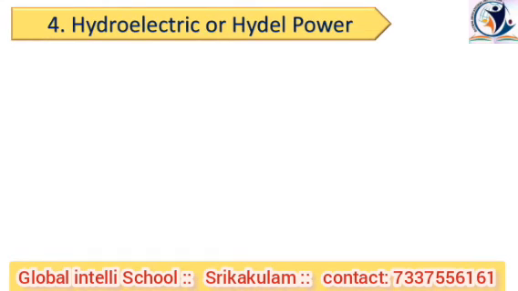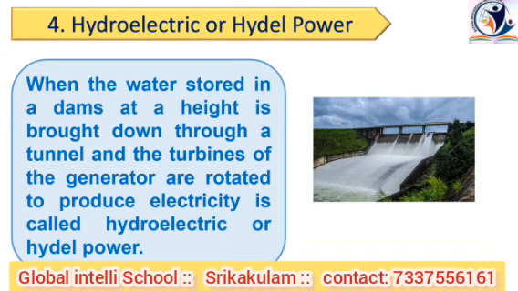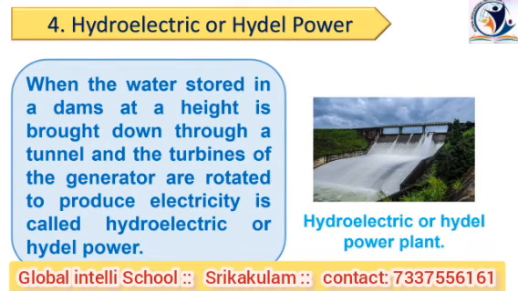Let's see the fourth renewable source of energy, which is hydroelectric or tidal power. Now we will see what is hydroelectric or tidal power. When the water stored in a dam at a height is brought down through a tunnel, and the turbines of the generator are rotated to produce electricity, it is called hydroelectric or tidal power. The place where electricity is generated in this way is called a hydroelectric or tidal power plant. Some of these power plants are: the Koyna project in Maharashtra is a well-known tidal project, and the Bhakra Dam on Satluj River in Punjab, etc.